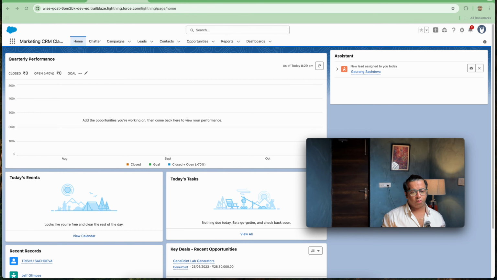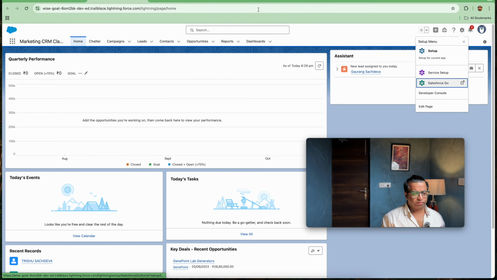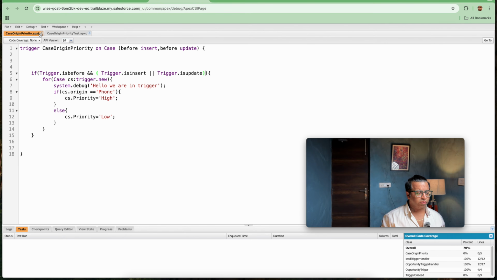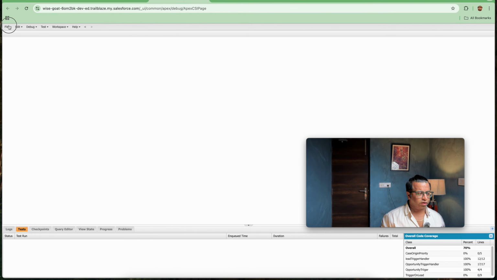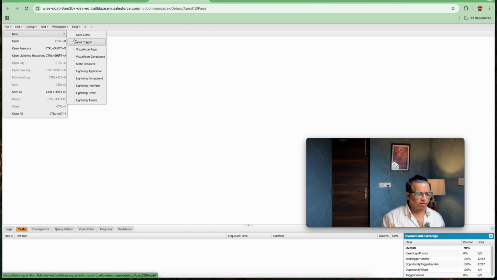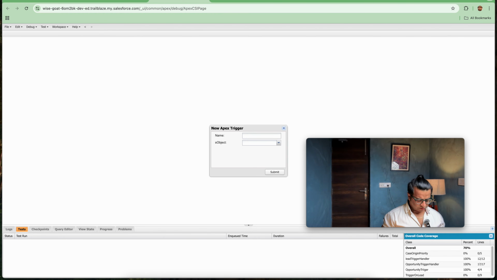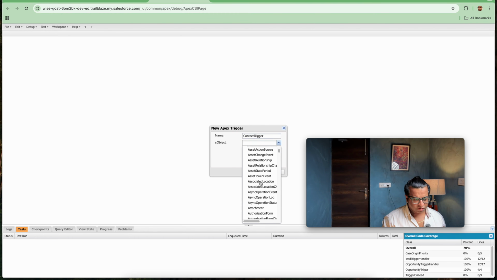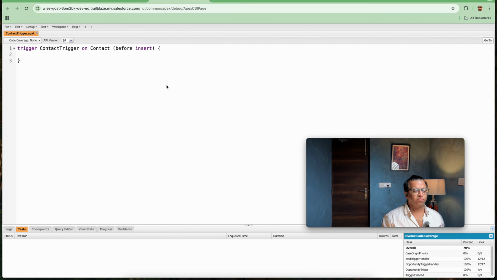So let's open the developer console and create a fresh trigger, because we haven't created any trigger on contact till now. So let's create a fresh trigger on contact. Here I will be selecting the object as contact, and this forms my trigger.